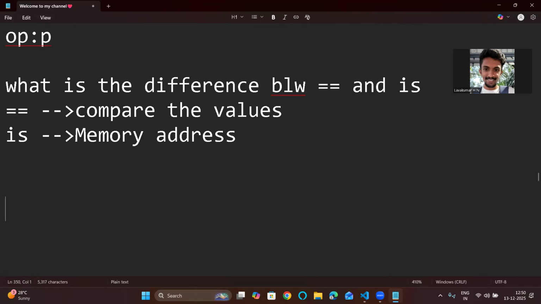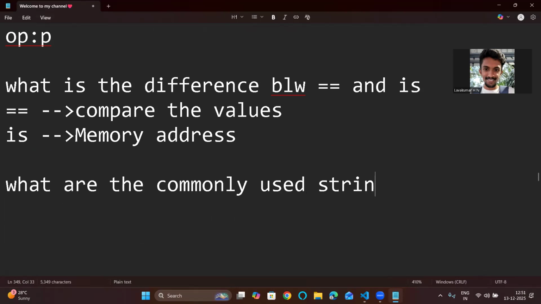Next question they can ask is, what are the commonly used string methods? This is again a good question they will ask. I already explained this in the previous video. There are a lot of methods.